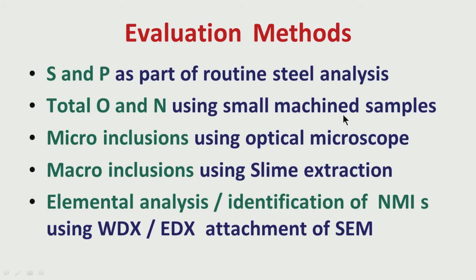Small cylindrical samples can be machined, which can be analyzed by an oxygen nitrogen analyzer. We can analyze both total oxygen and total nitrogen from this analysis. So, total oxygen and total nitrogen can be analyzed using very small cylindrical samples, which are machined from samples we have collected either from the liquid steel or from the solid steel.